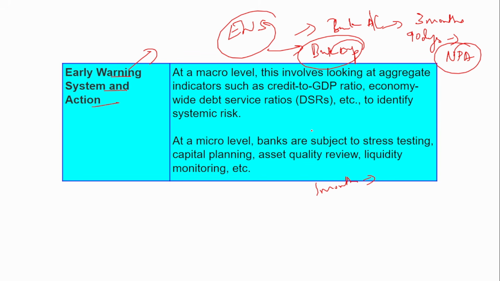If he doesn't have money, you can tell him ways, right? Maybe you can pledge your gold, and using that money you can pay this amount. So you can find out the ways. That is why the early warning signal might help in preventing a small problem from becoming a big problem. After 1 month itself, if the bank employee finds out that he hasn't paid the EMI, he can follow up and prevent that loan account from becoming an NPA. This is what is called the early warning system and action.